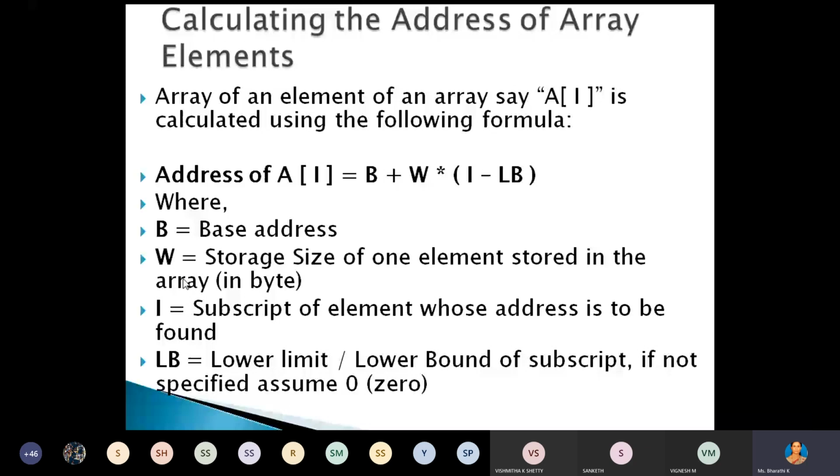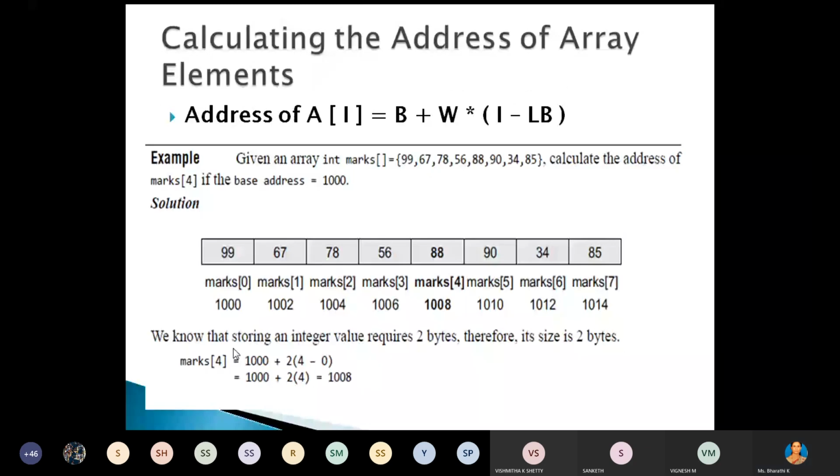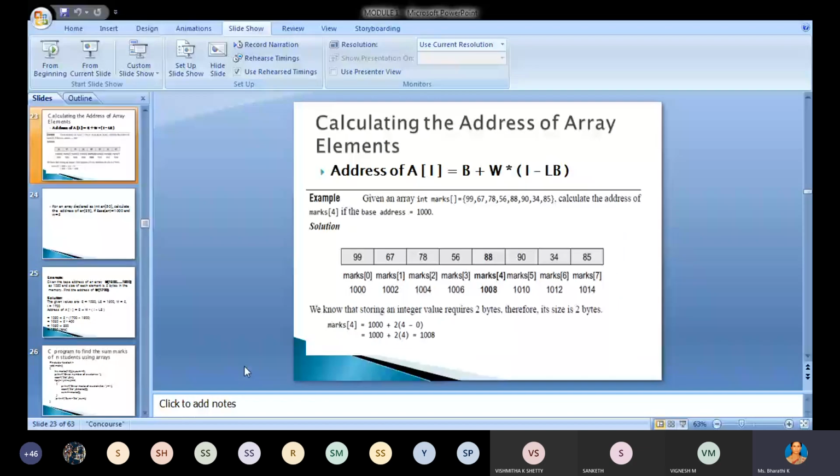So now one simple problem: how to calculate the actual address of the array element. This slide is visible, right, students? Yes, ma'am. Okay, if you have any doubt, just inform me immediately, okay?